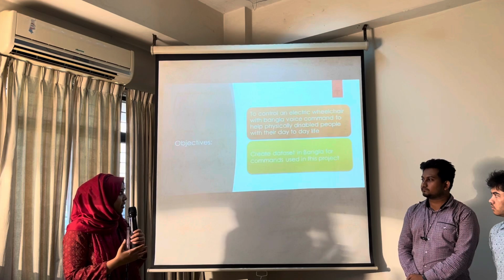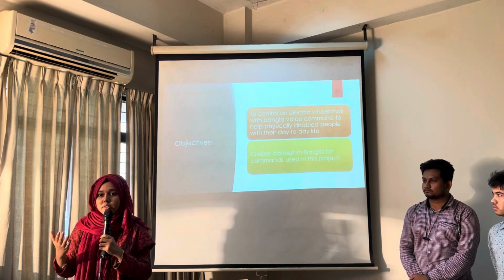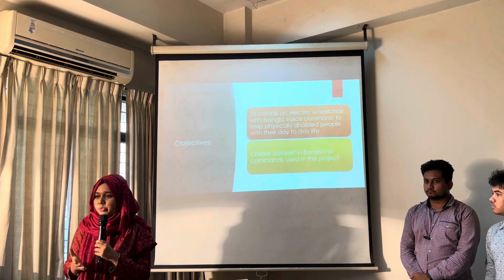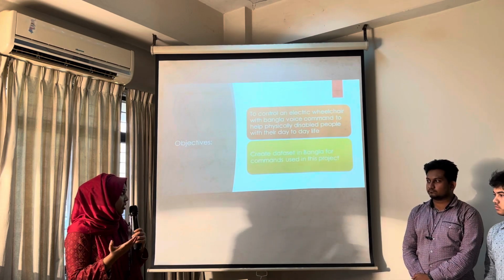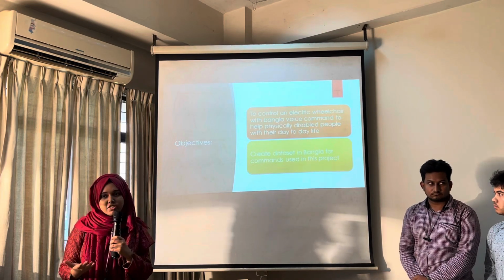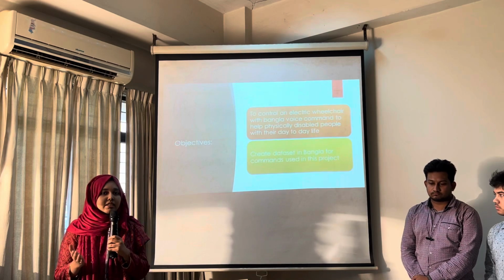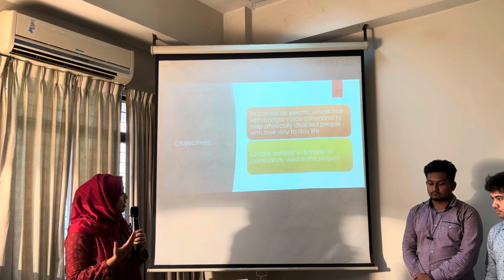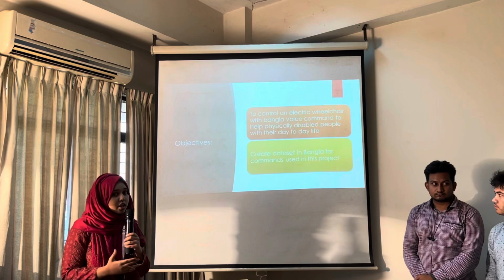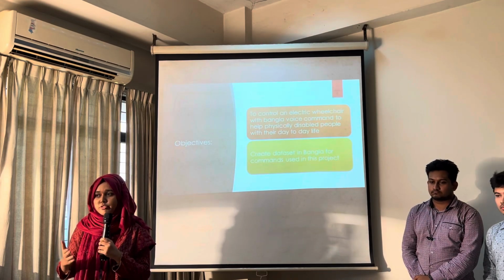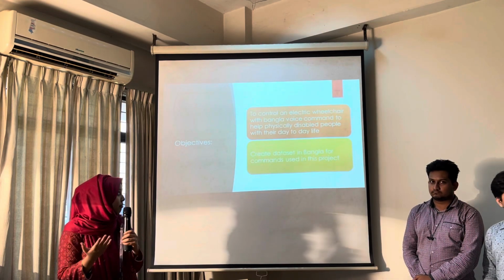On the other hand, despite being one of the most widely spoken languages in the world, no significant effort has been made in Bangla speech recognition. Keeping all these things in mind, we have designed a prototype wheelchair which will take Bangla voice commands from the user and operate by itself.